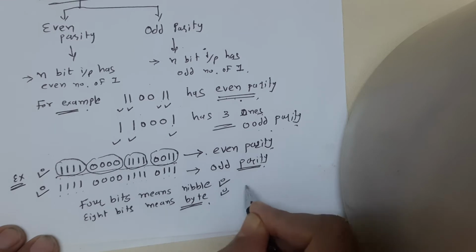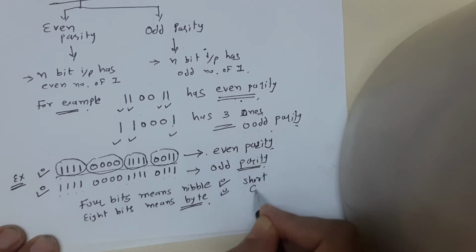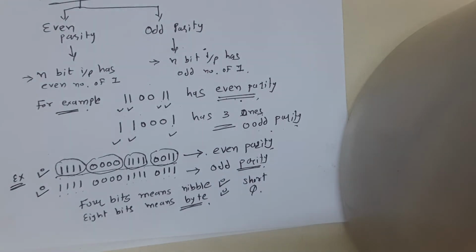This is your short question: What is a bit? What is a byte? What is a nibble?